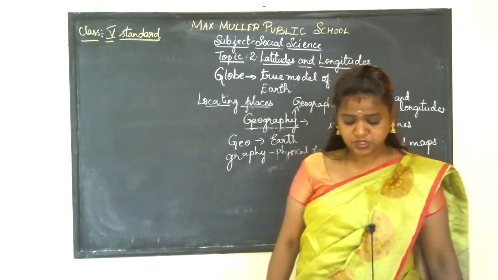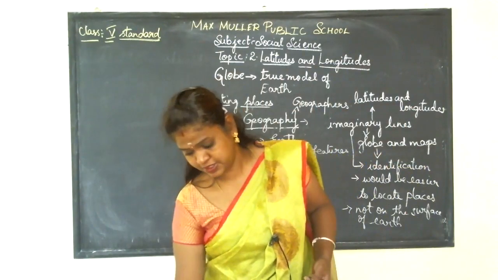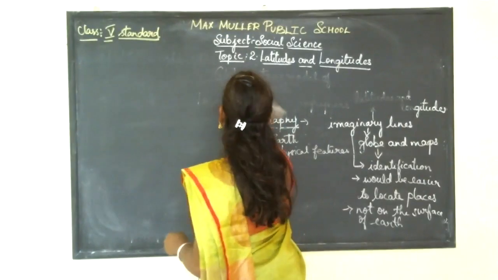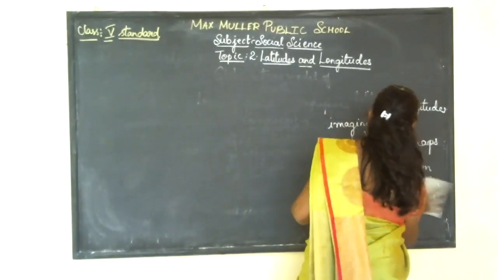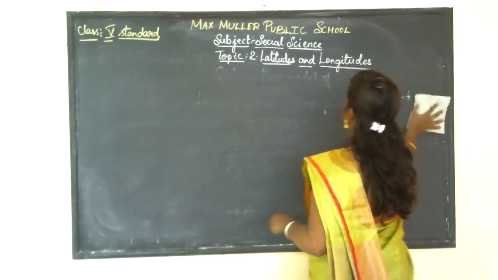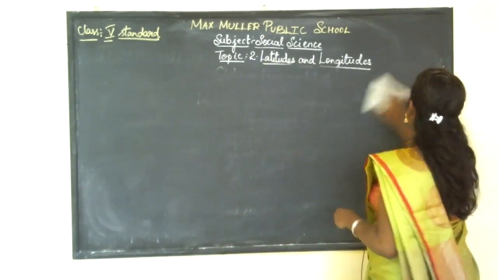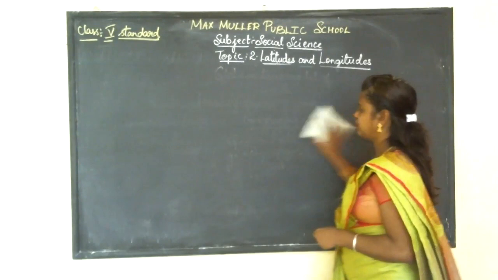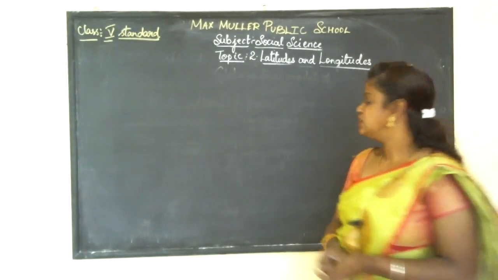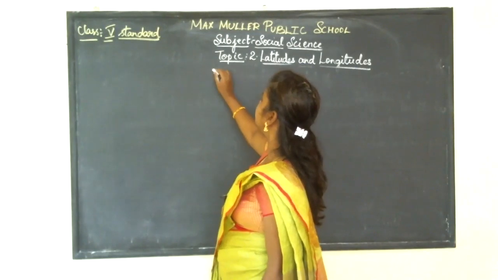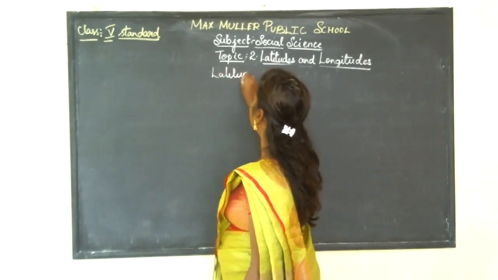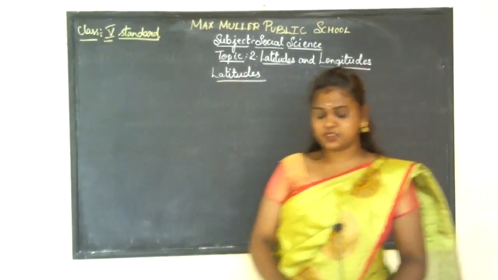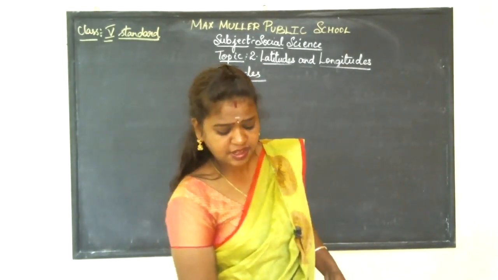So you just came to know about this, and the next subtopic which we are going to learn is about the meaning of latitudes. Children, what do you mean by this?